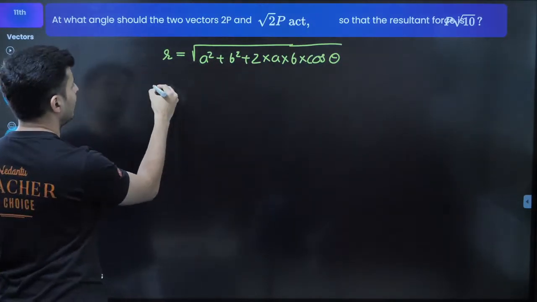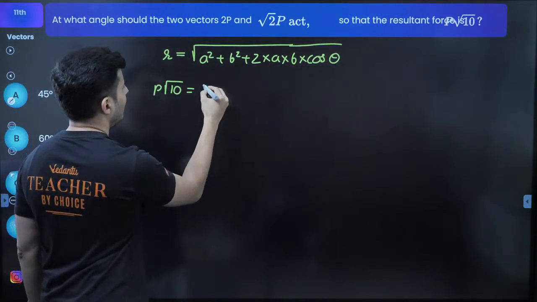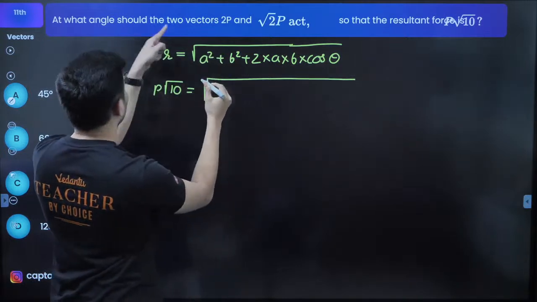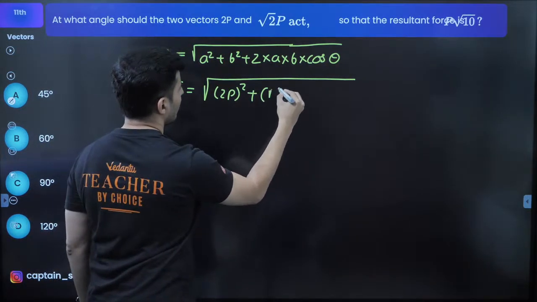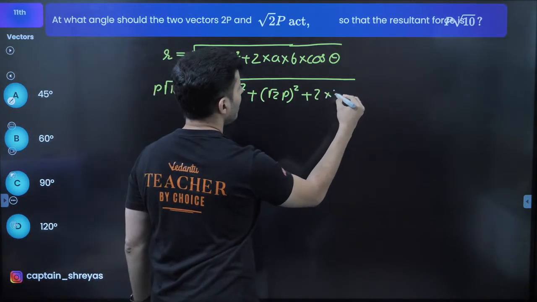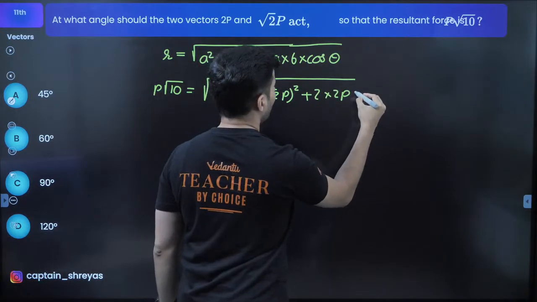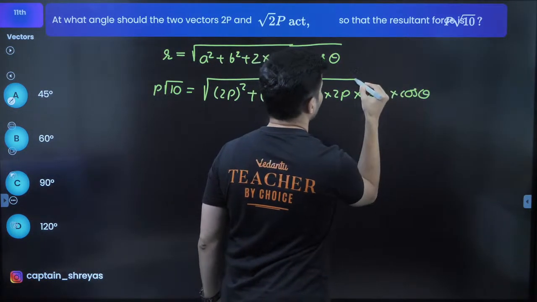So p root 10 is the resultant, and here I will have a square. A square is basically 2p square, plus b square, which is root of 2p whole square, plus 2 into 2p into root 2p into cos theta. Great.